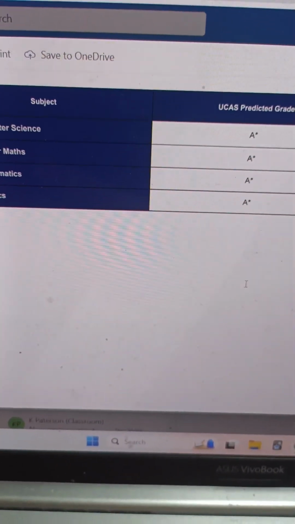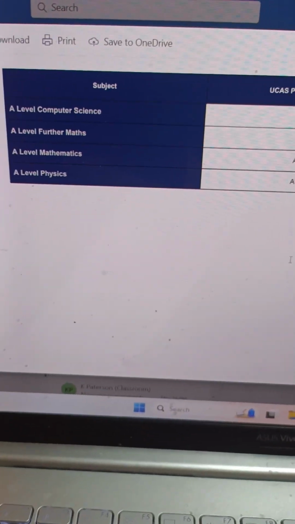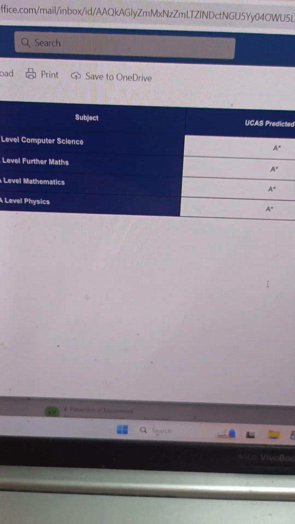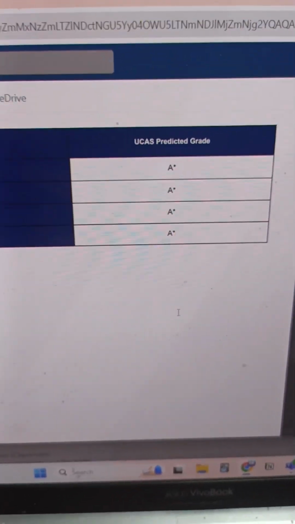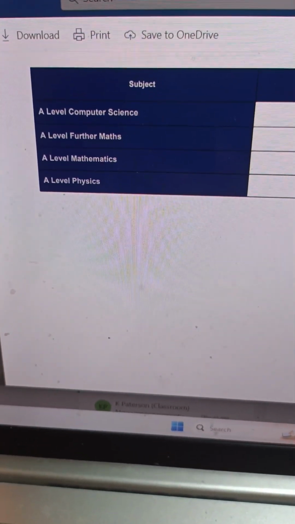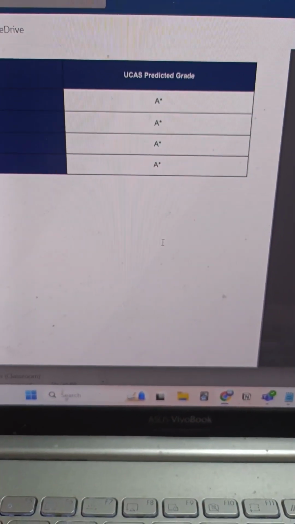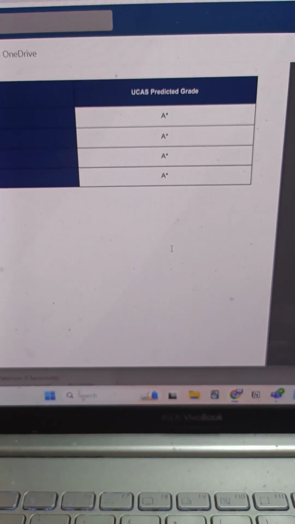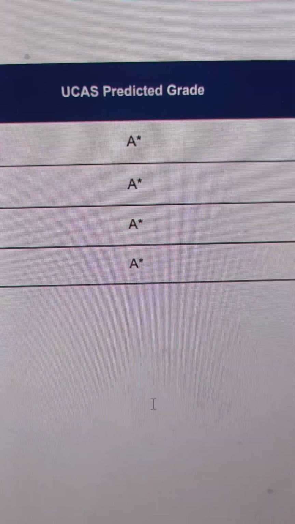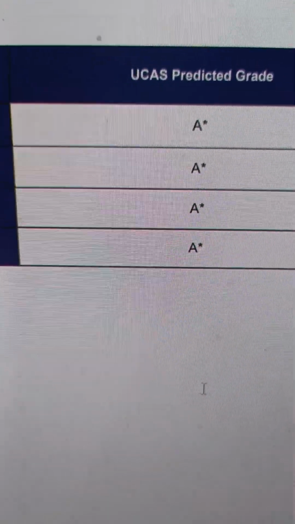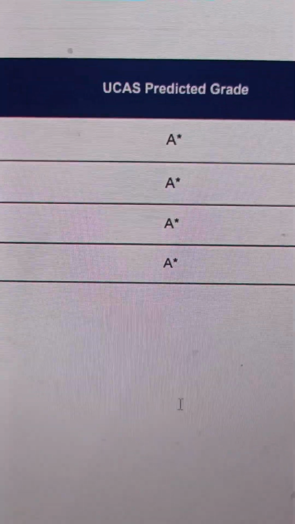Okay, so as you can see, and if you have a pair of eyeballs, which hopefully you do, you can see that I've gotten all A stars in my UCAS predicted grades for the subjects that I'm doing: computer science, further maths, mathematics, and physics. So I'm very thankful for this, even though I feel like this is a lot of pressure. It's a lot of pressure, but I feel like I should be able to handle it, which means I just need to do a lot of work in order to basically grind 24/7 in order to get all these grades. But in the end, it'll be worth it.